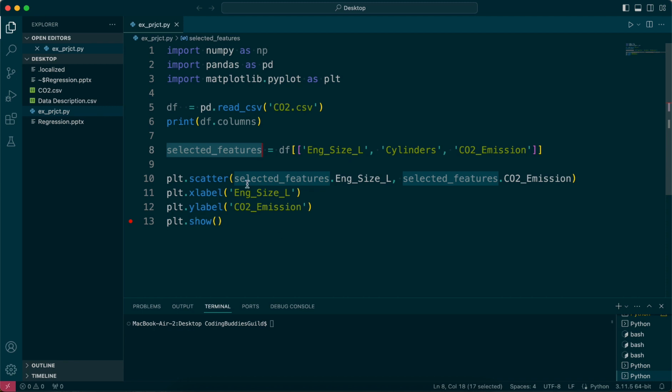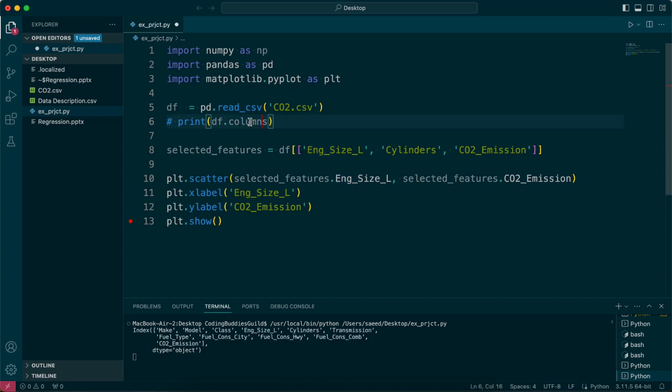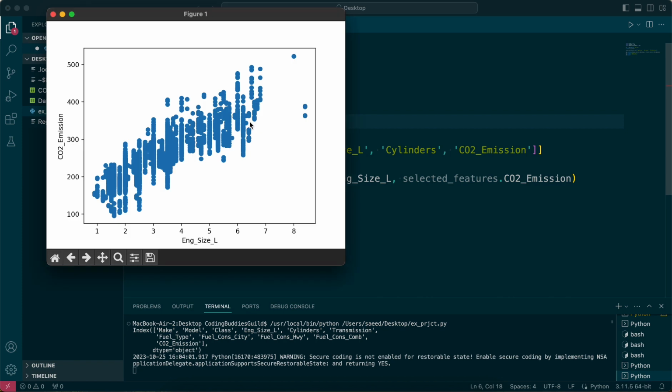We define our selected features, and now we're just plotting one of the input features, which is the engine size, and we want to see if we can visually see a pattern that relates engine size to CO2 emission, right? So if I run that, it's first going to print the columns. I don't really need that, so I can comment it out for the next ones.